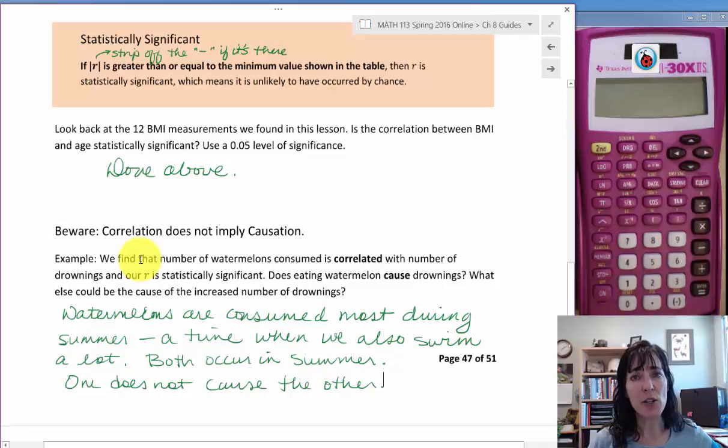And so statisticians and researchers did do that and looked and found ways to prove that smoking did cause lung cancer. So that one has been proven, but it started out with just being a correlation, and eventually they were able to show that there was causation also. But you will not be able to do that with what we're going to learn in statistics. You will just be able to say whether or not there's a correlation.